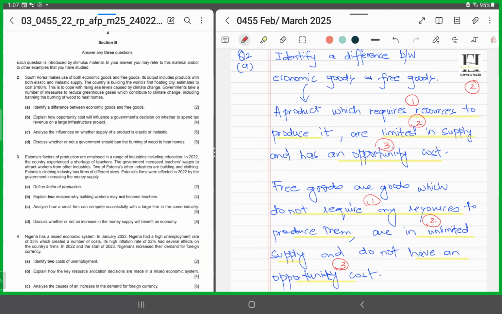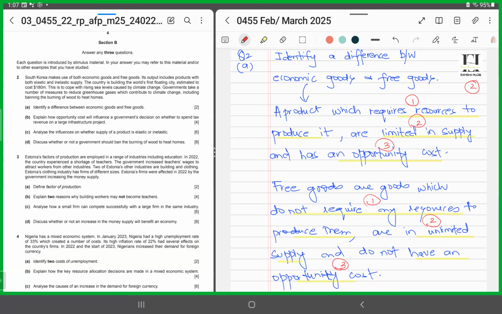Today I brought for you all February March 2025 0455 Variant 22 Section B. We'll be doing all the questions in this section in order to have an idea how to answer questions that appeared in this variant. All right, so let's move to question number 2. If you look at the right hand side, I've provided the solutions, and the left hand side displays the question paper. All right. Question number 2.